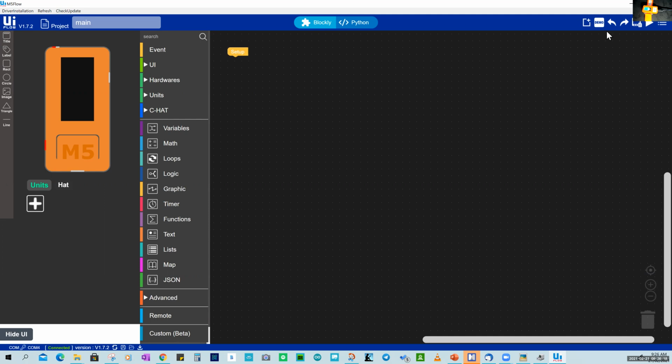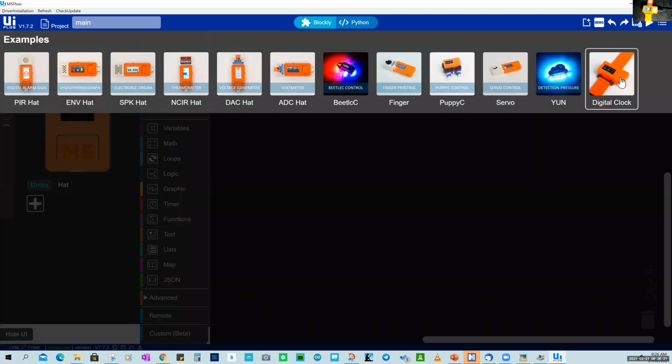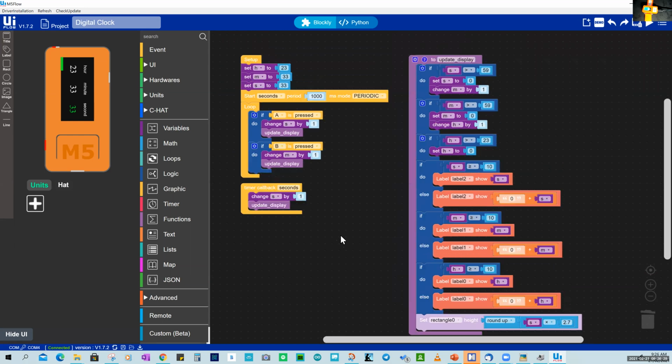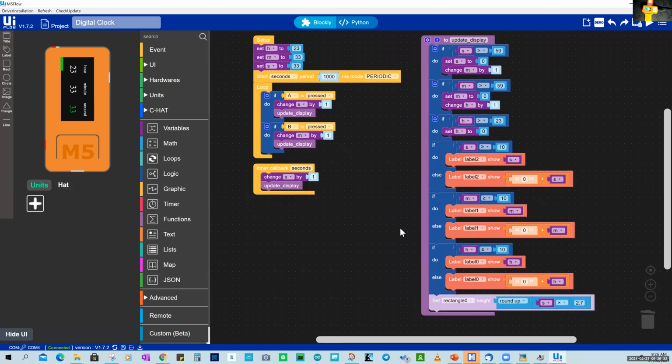Just to test everything, I'm going to go to a demo program, which is the digital clock. I'm going to load that onto my construction area, and it appears over here, and there's the program. I'm not going to go through that program right now. We'll have a look at it later. But I do want to download that into my M5StackC. To do that, just go across on the bottom, and you've got a little icon. If you hover over it, it'll say download to the M5 device. Click on that and it will say uploading.